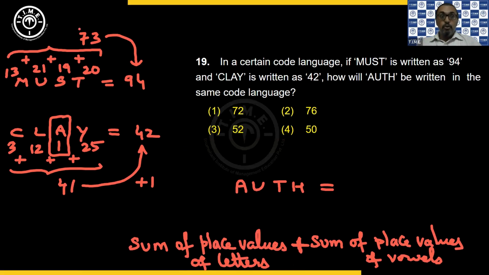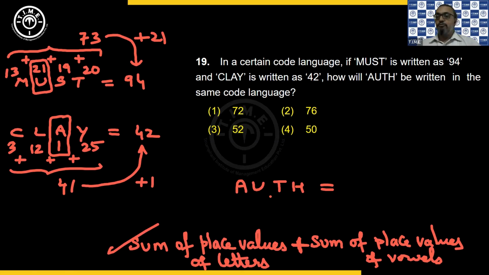again. So now here from 73, see what is the vowel you have here? U. U is how much? 21. So if I add 21, am I getting 94? Yes. Are you understanding the point? Okay, so this is the concept: sum of the place values of the letters plus the sum of the place values of the vowels.